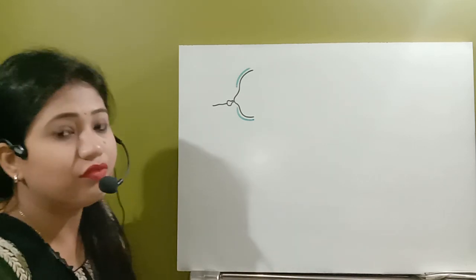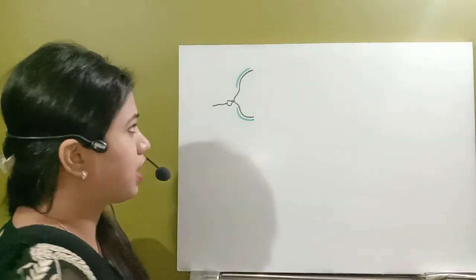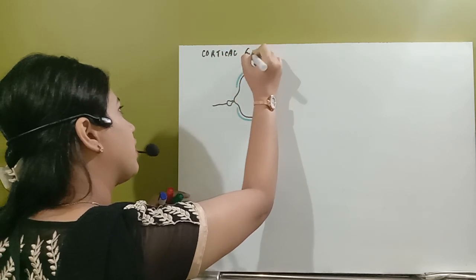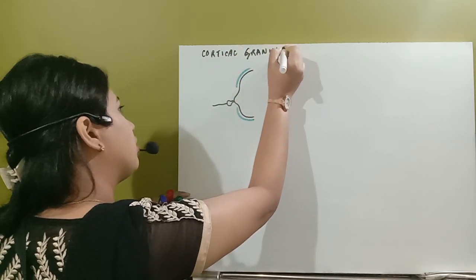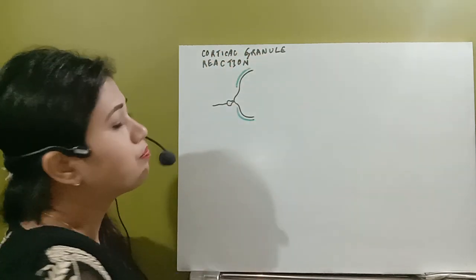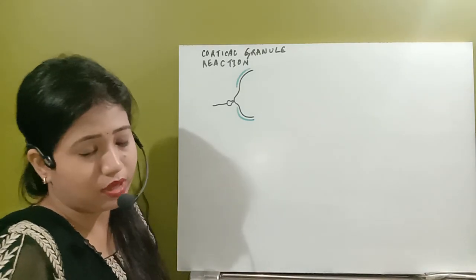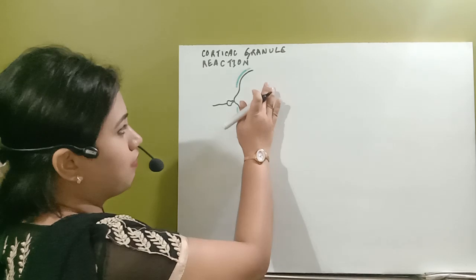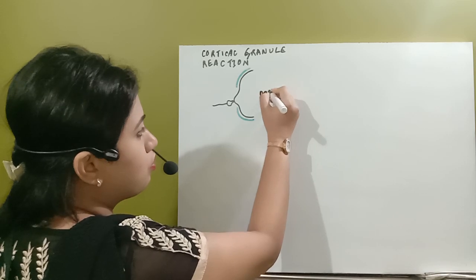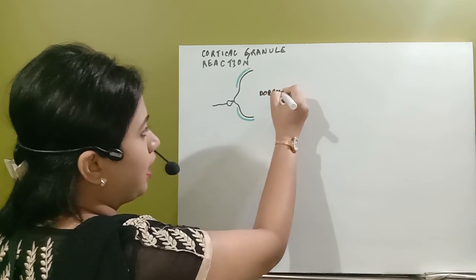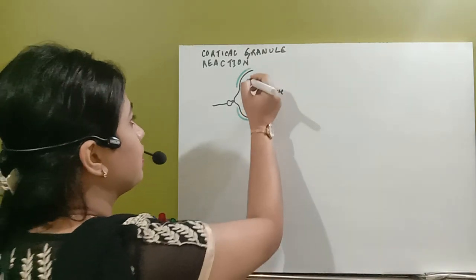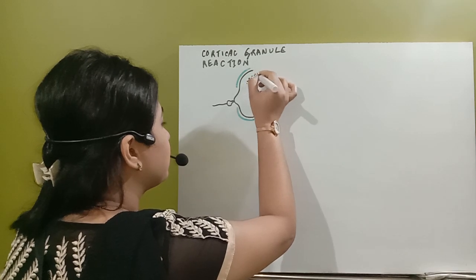Now just see the next event, what will happen. A very important reaction happens. This is known as the cortical granule reaction. So what is cortical granule reaction? See, first of all, as you can remember, the egg cytoplasm is divided into two parts. One is the ooplasm, which is present in the middle, and the cortex, which is on the periphery, is known as the cortical cytoplasm.